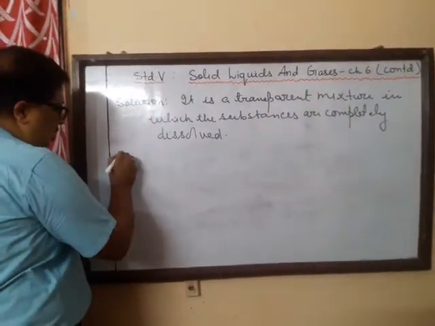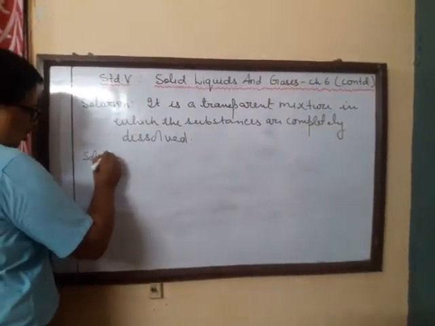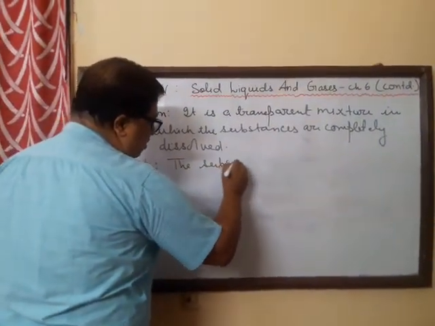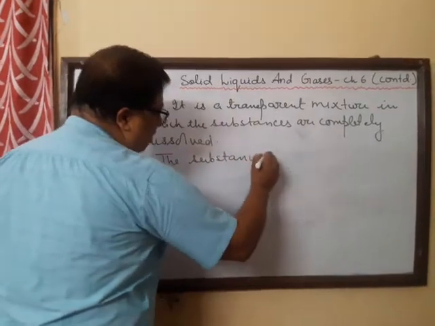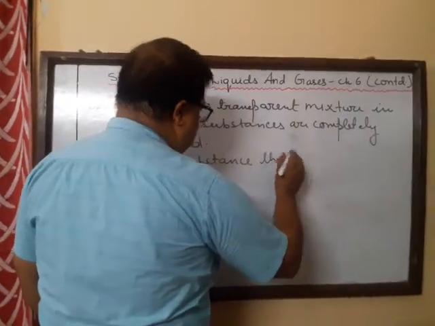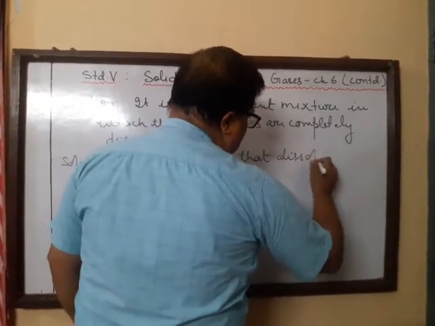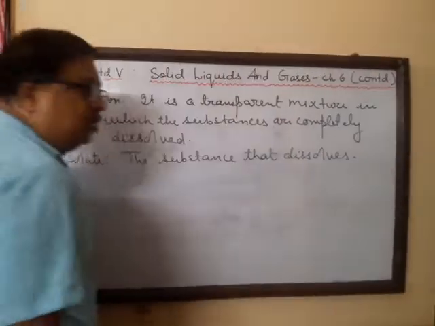Now, a solute. What is a solute? The substance that dissolves in that liquid is called the solute.